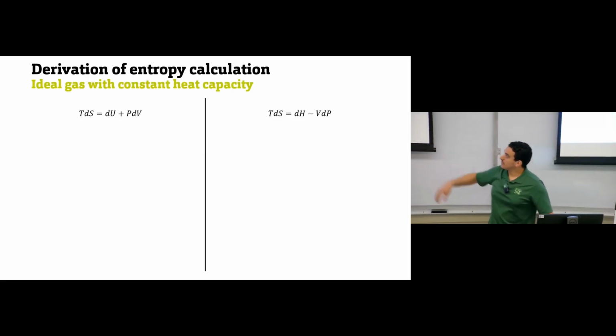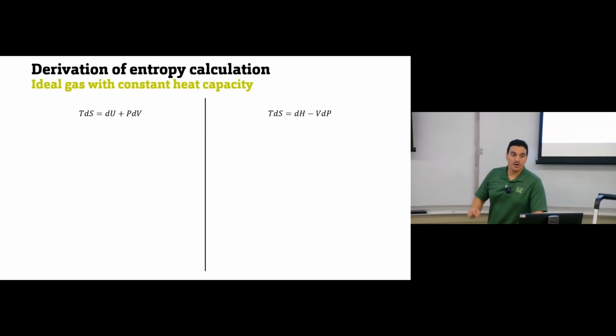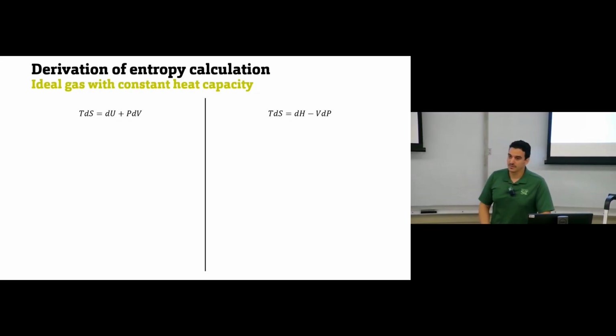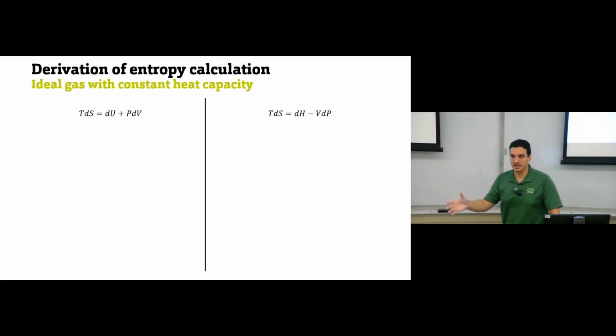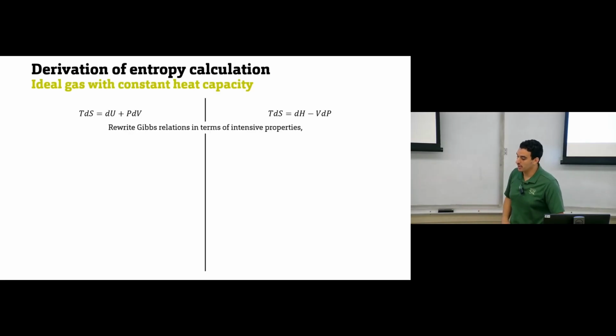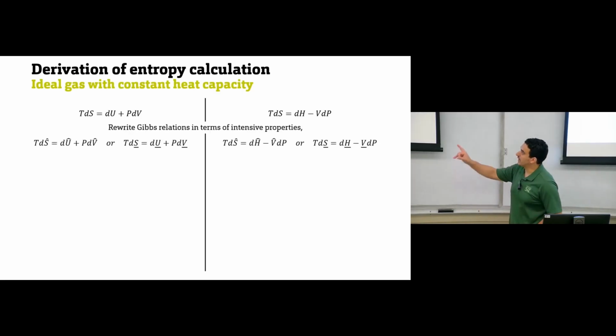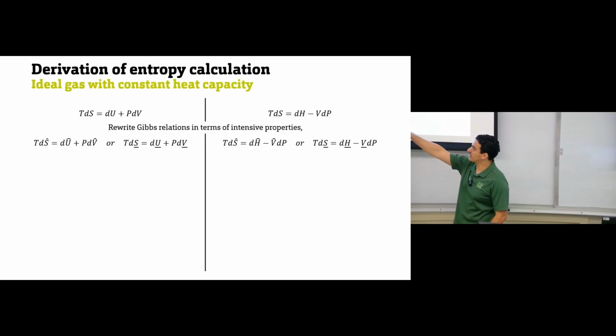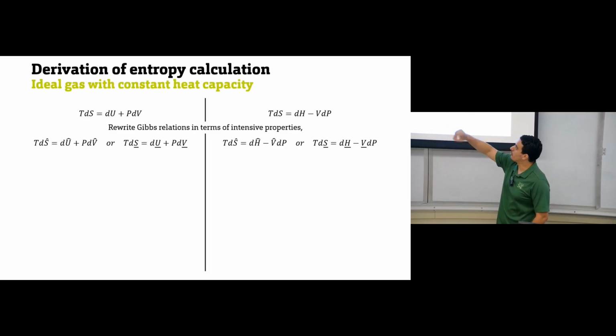All the properties we have in the Gibbs relations right now are extensive properties, depending on the size of your system, right? And this is something we don't prefer in the analysis. We prefer to work with intensive properties, where size will not change the value of the property. So we can divide all the equations by mass or by moles. If we do this, then we can have Gibbs relations in terms of specific properties or molar properties.